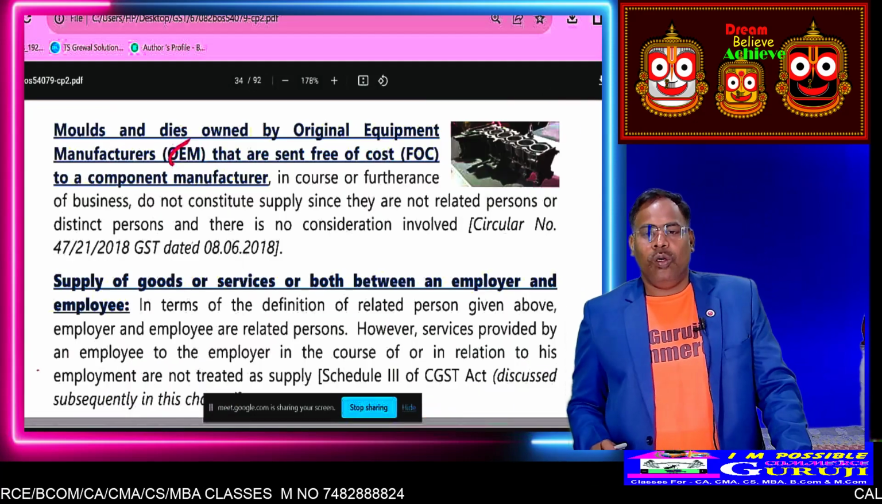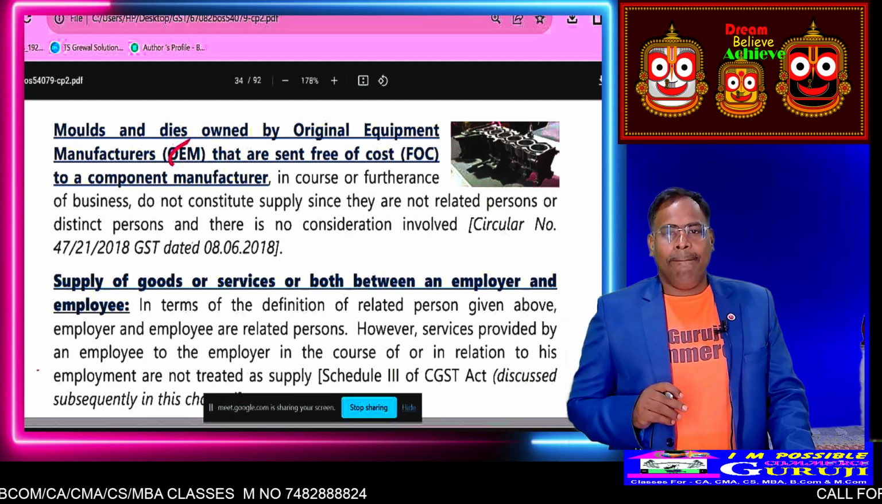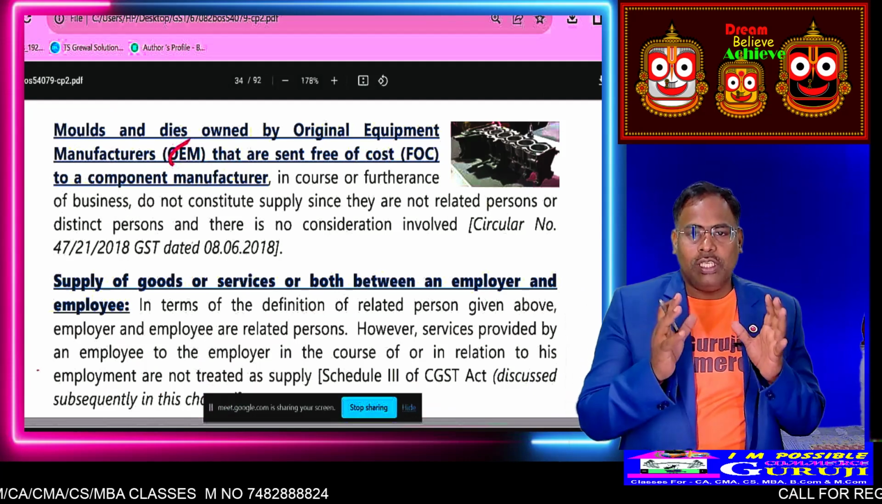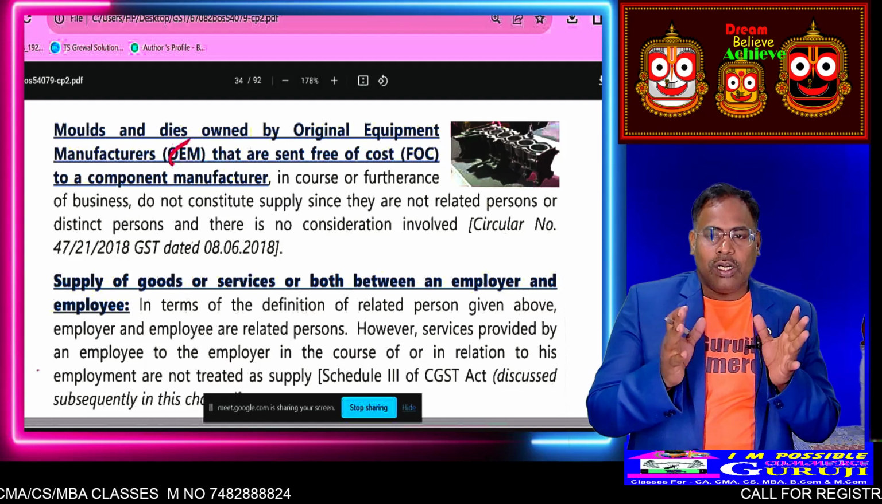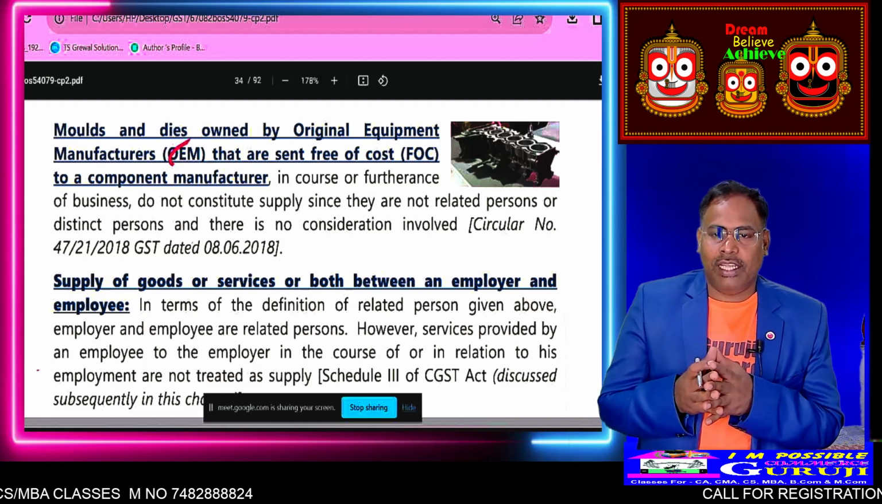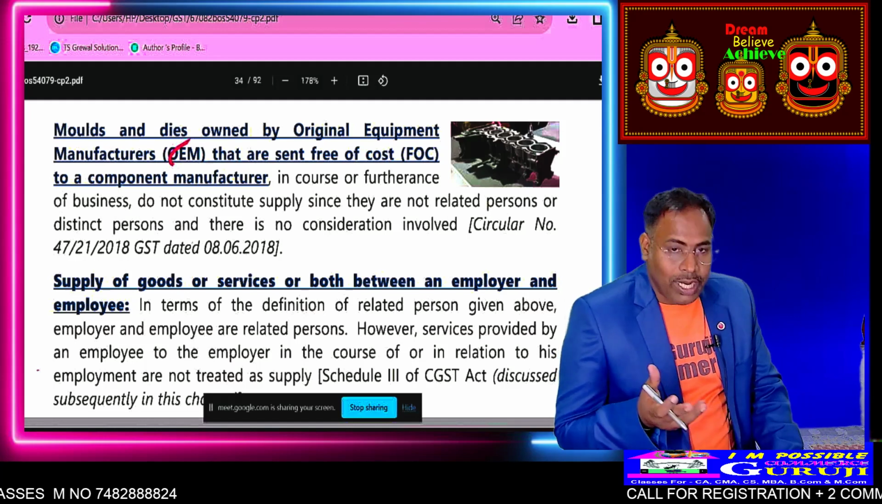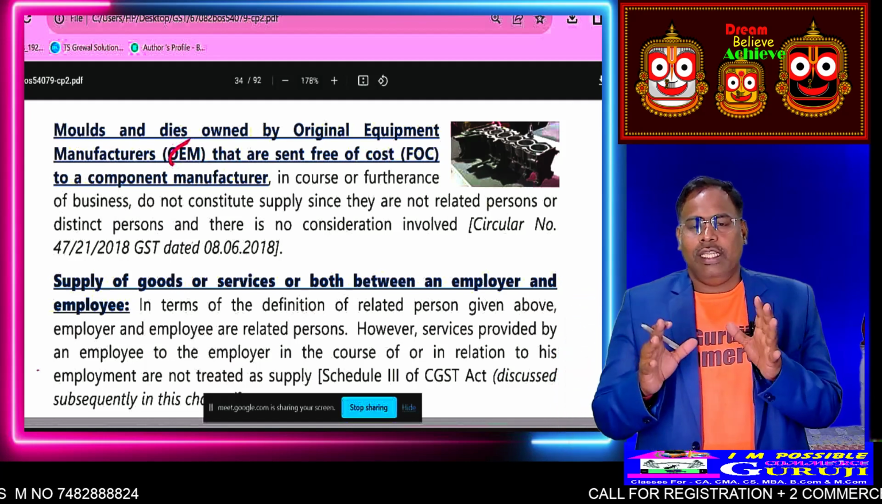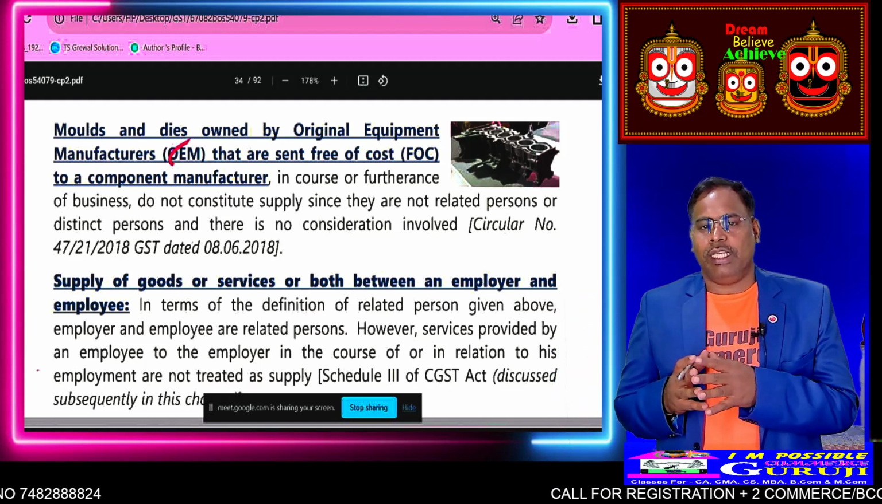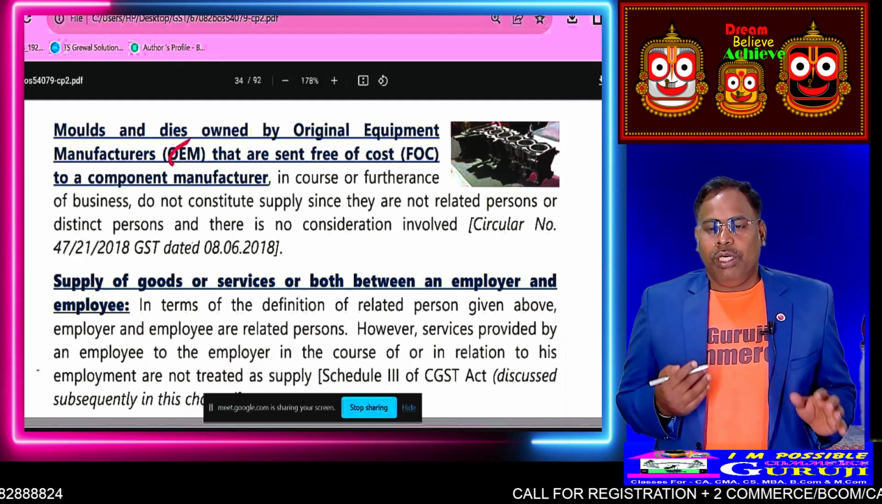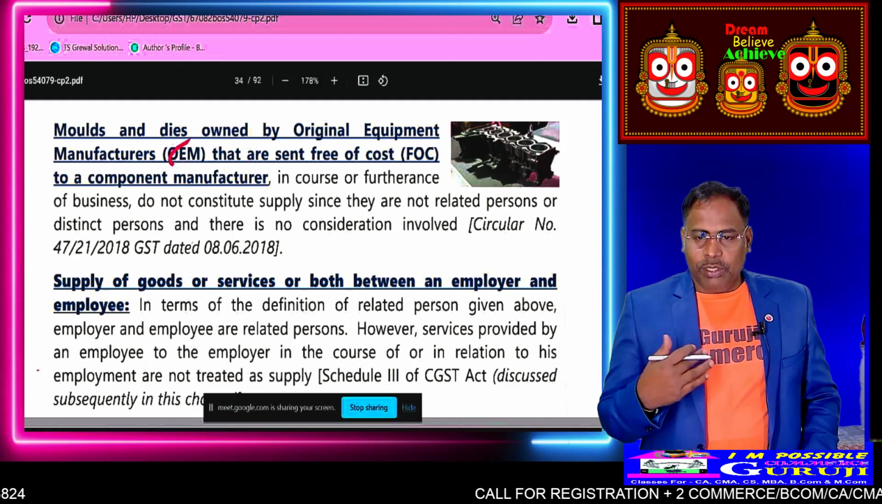Mold and die. What does mold and die mean? A mold is needed for making images or dolls and things like that. In that case also, suppose for example I have one shop. What shop? My Commerce Guruji shop is there.